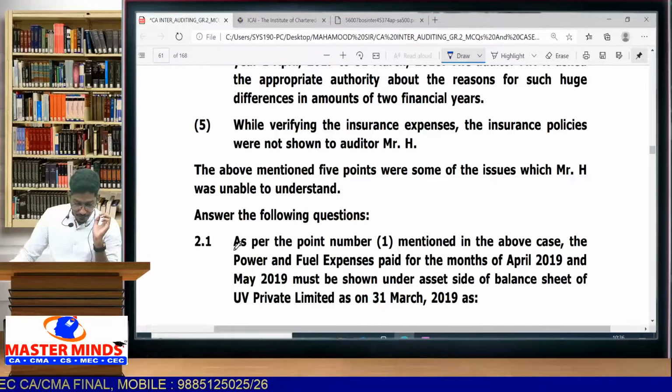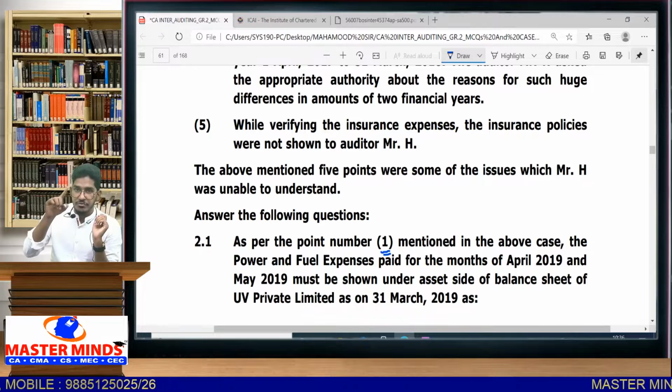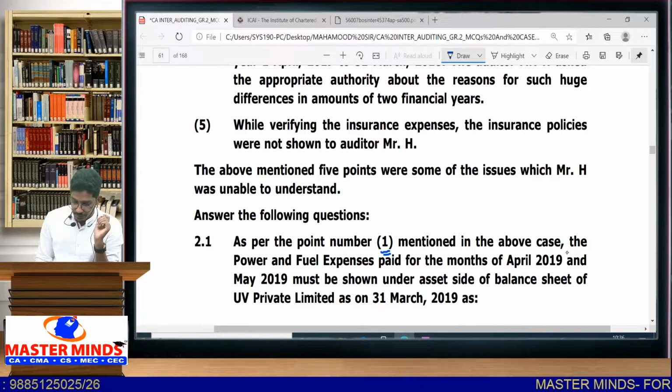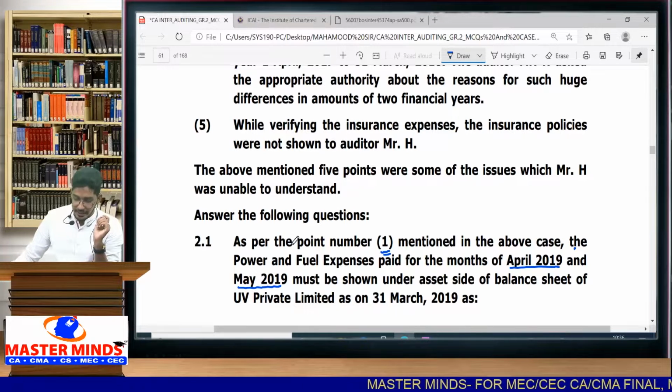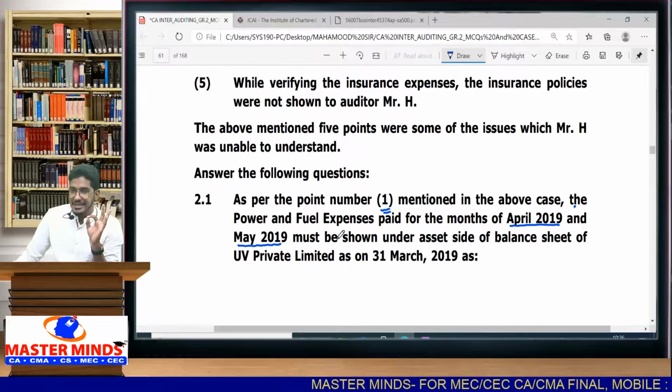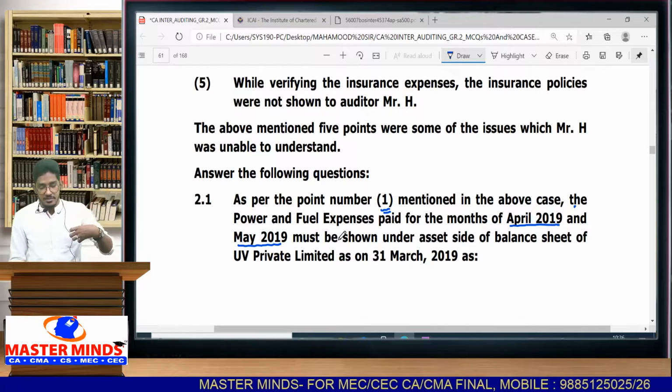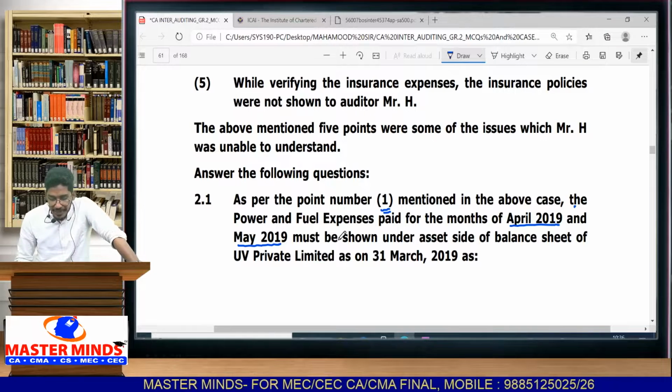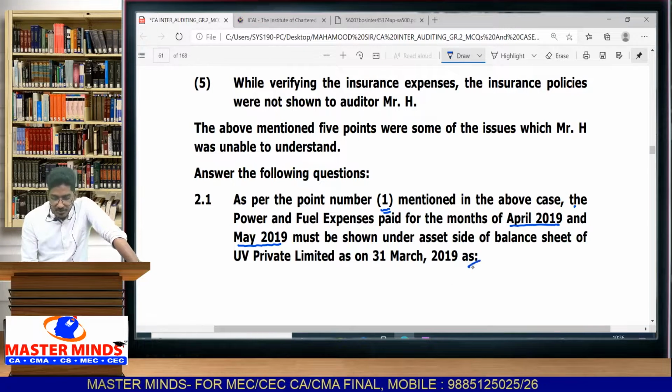So 2.1, answer the following question. As per point number 1, that is regarding power and fuel expenses, which we have just discussed, mentioned in the above case, the power and fuel expenses paid for the month of April 2019 and May 2019 must be shown under the asset side of the balance sheet. That we know. So the expense which you have paid in advance has to be shown as an asset on the balance sheet side as on 31st March 2019.